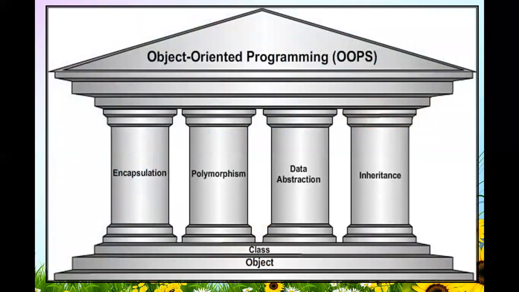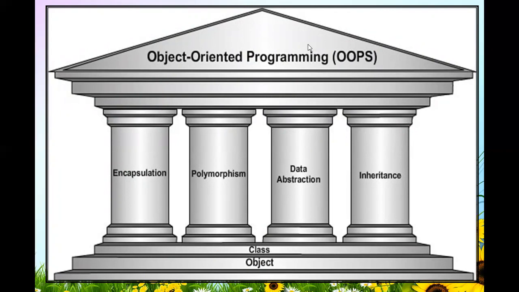Now, in this figure, the whole C++ language or object oriented programming language is placed on these 4 principles. Without those pillars or principles, C++ language is not popular.